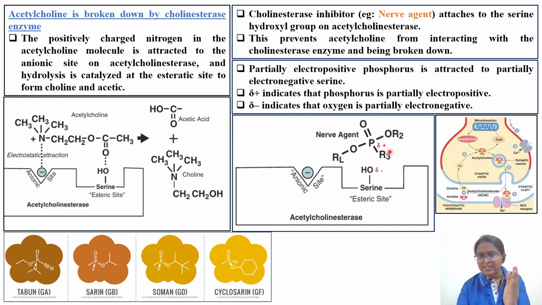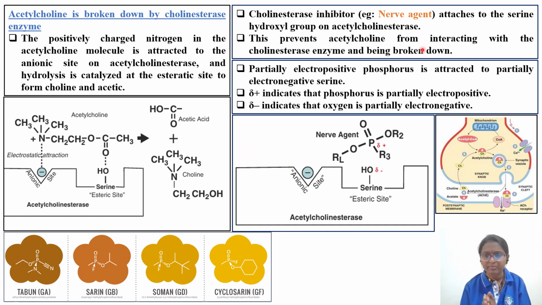Why? Phosphorus has an electropositive charge and serine has an electronegative charge. This prevents acetylcholine from binding. In general conditions, acetylcholine should go and bind to this particular site. Since the organophosphate nerve agent is already there in the synaptic cleft, it will bind to the serine site in the enzyme. So acetylcholine has no binding site. This prevents acetylcholine from interacting with the cholinesterase enzyme and being broken down.